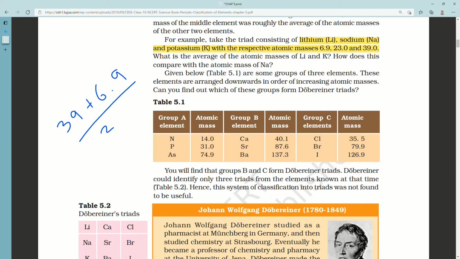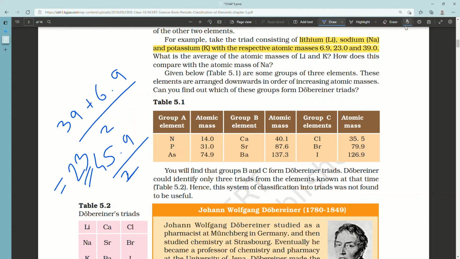Group B elements are Ca, Sr, Ba with atomic masses 40.1, 87.6, 137.3, and group C elements are Cl, Br and I with atomic masses 35.5, 79.9 and 126.9. You will find that groups B and C form Dobereiner's triads.